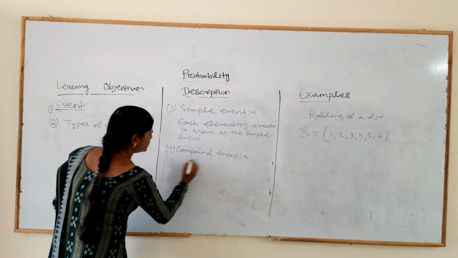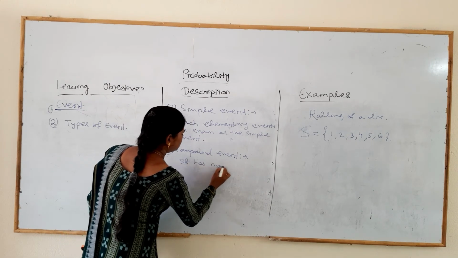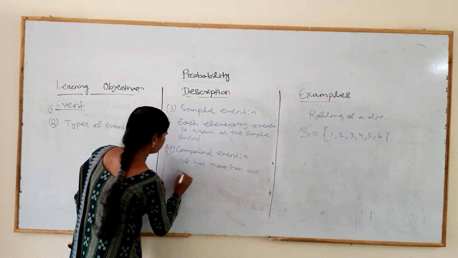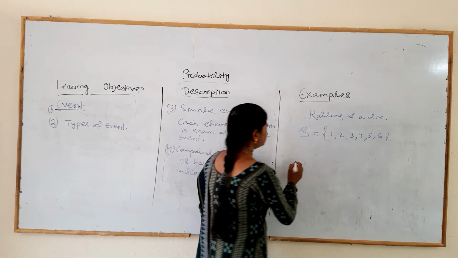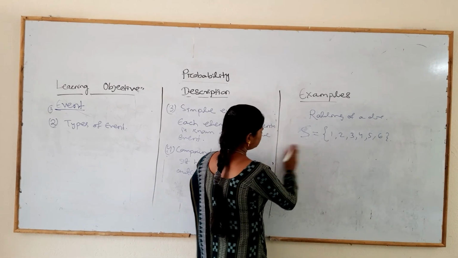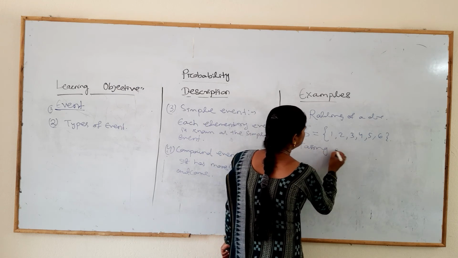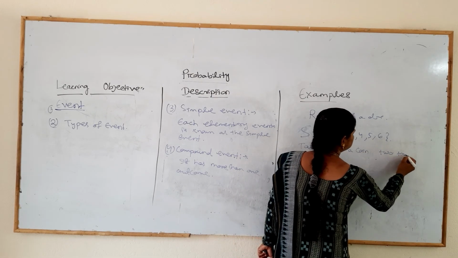That means this event has more than one outcome. Just take an example, tossing a coin 2 times.